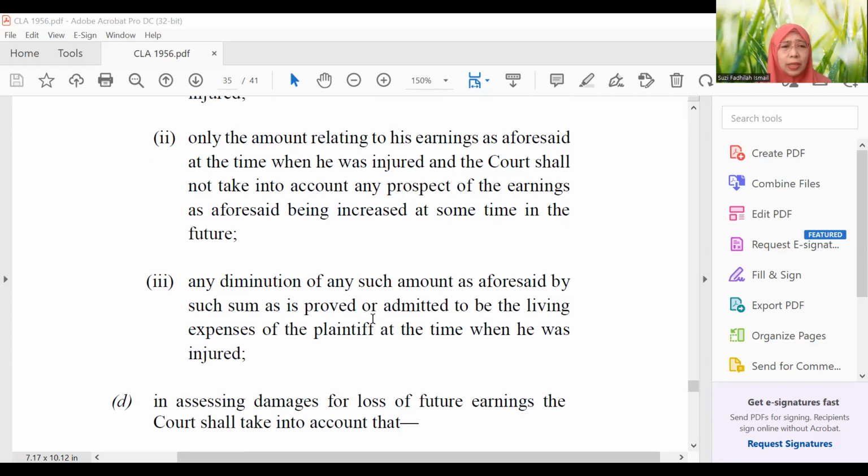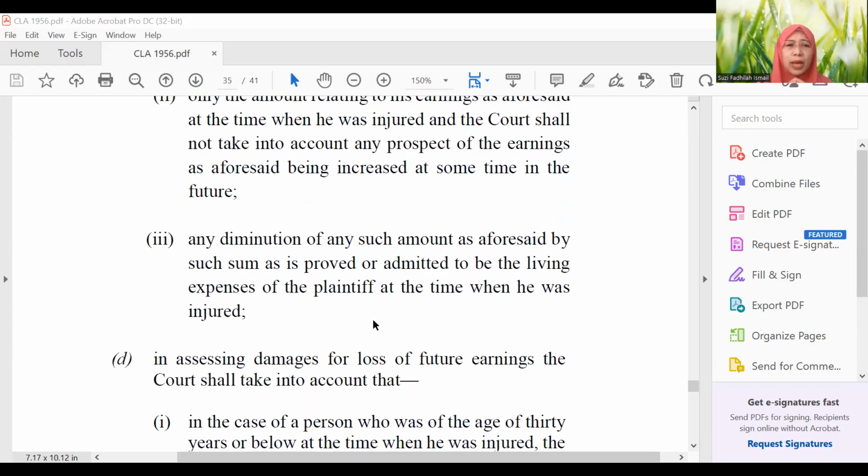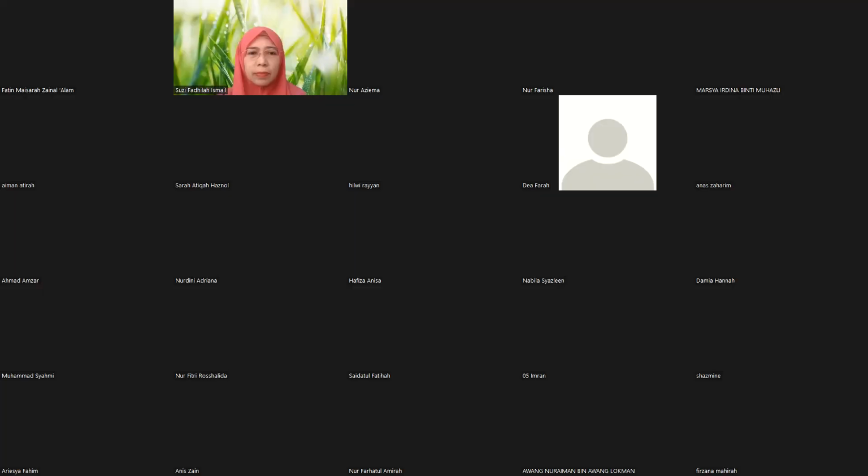And then number 3, another factor: any diminution of any such amount as aforesaid by such sum as is proved or admitted to be the living expenses at the time when he was injured. So the court also will look at the living expenses. The rule here is not so clear, so we need case law to explain the application, how do we apply and calculate? So we have a list of cases to interpret this particular provision, section 28(2)(c)(1, 2, 3). Now we go back to the slide.